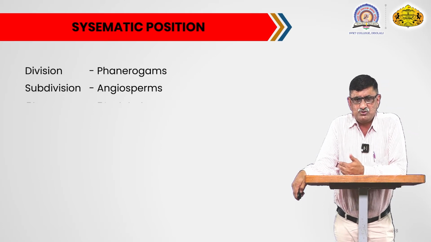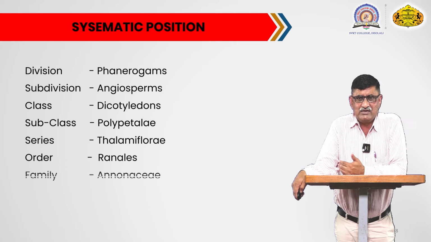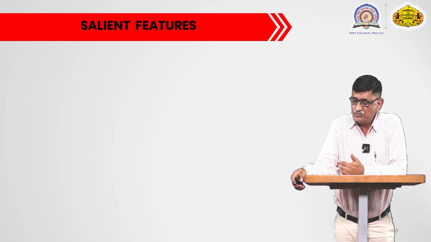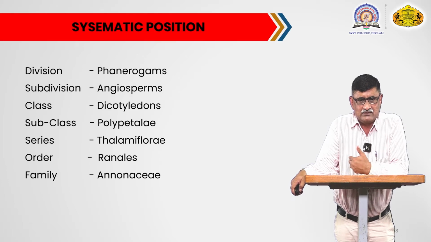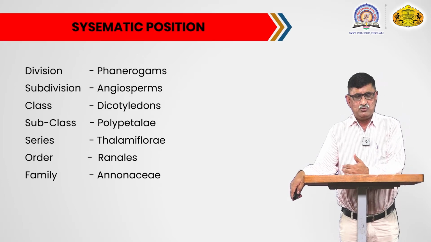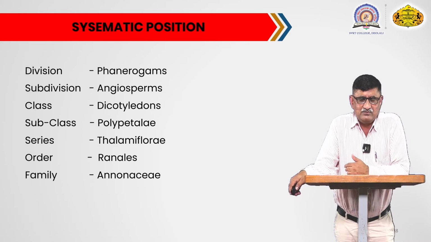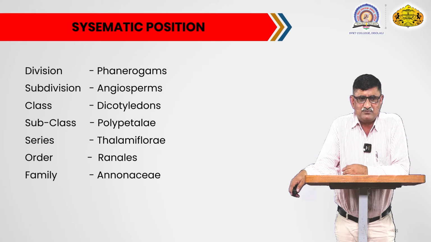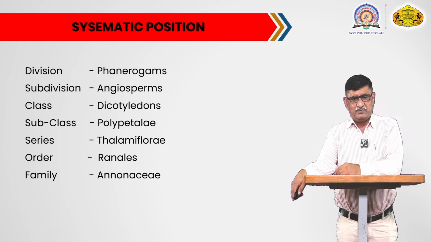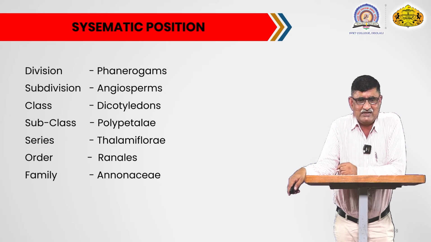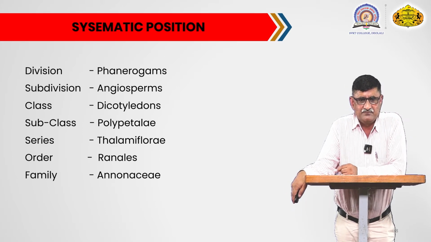In the systematic position, we will see how, according to the Bentham and Hooker system of plant classification, this particular family is classified. This family belongs to the division Phanerogams because the plant possesses flowers and also bears a seed. The subdivision is Angiosperm because in flowering plants seeds are enclosed in the fruit and ovules are enclosed in the ovary. Then this family belongs to the class Dicotyledon because there are two cotyledons in the seed and the leaves have reticulate venation.